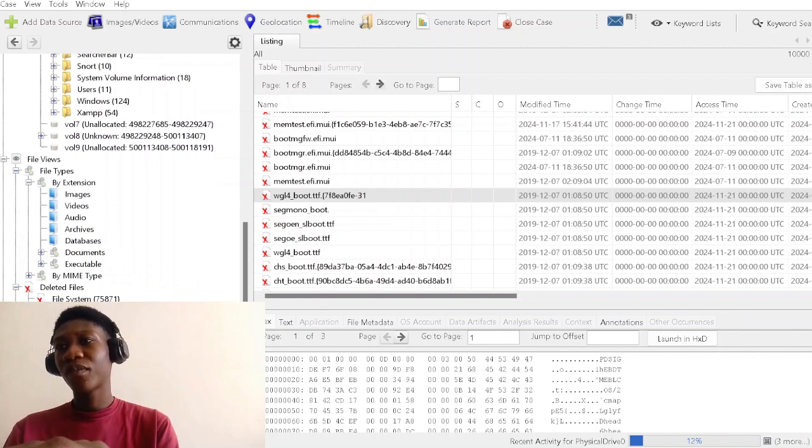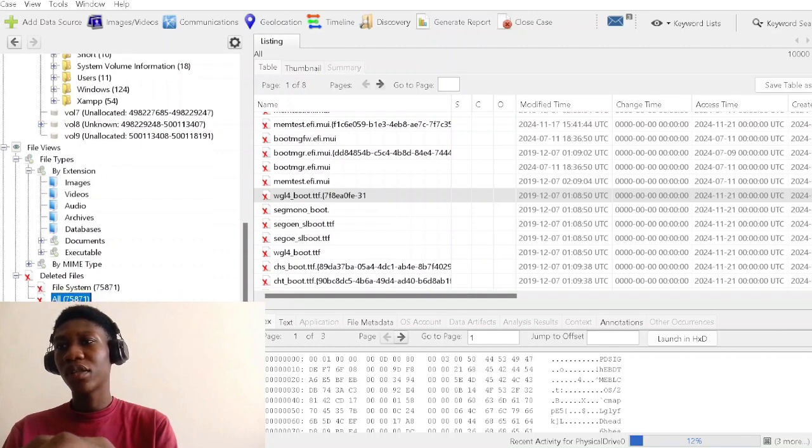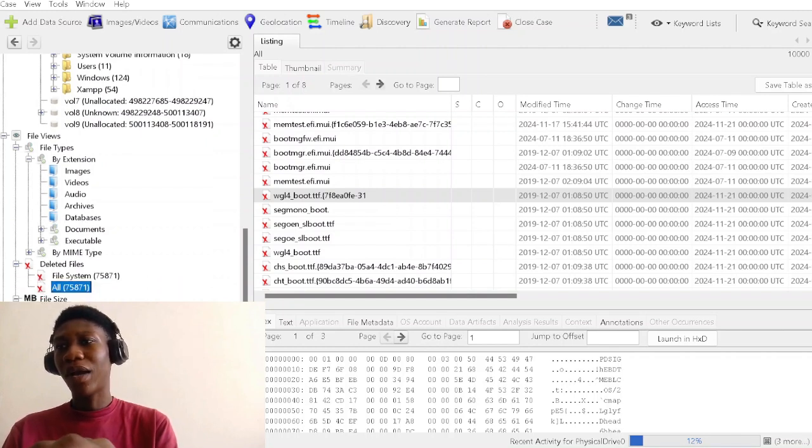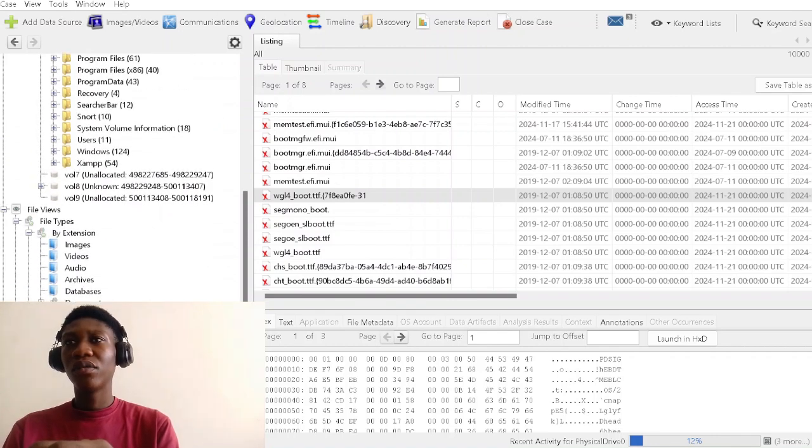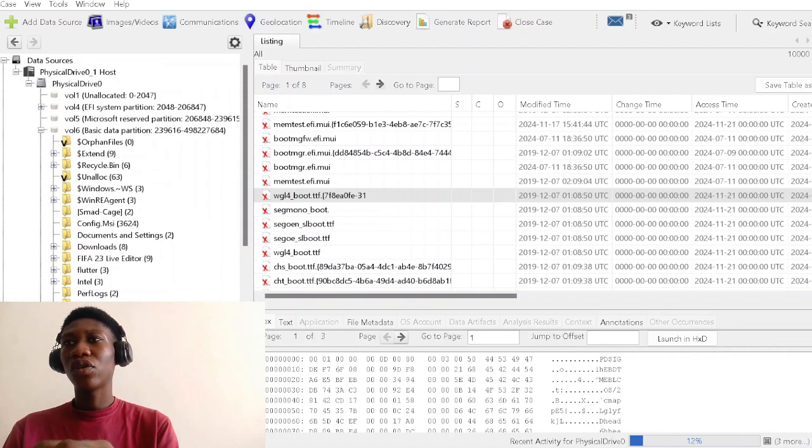We have the data source, it's telling us bad item, zero, suspicious item, zero. I guess that's all it's been able to do. I'm sure it's still extracting more.